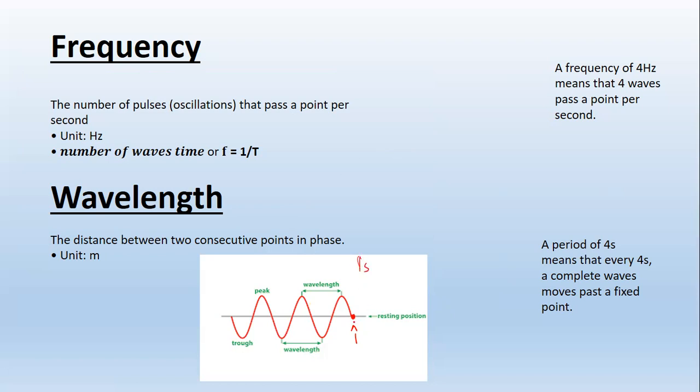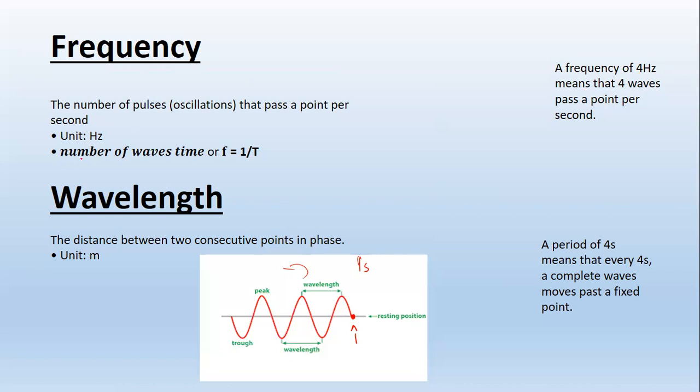How many pulses? These pulses are coming in this way, and they're going to pass through here. But I'll be counting how many pulses pass through this point. The number of pulses that pass through this point within 1 second, we refer to as the frequency of a wave. So to determine the frequency of a wave, you need to know how many pulses passed through a point within 1 second. Now, a frequency of 4 hertz means that 4 waves passed a point per second.